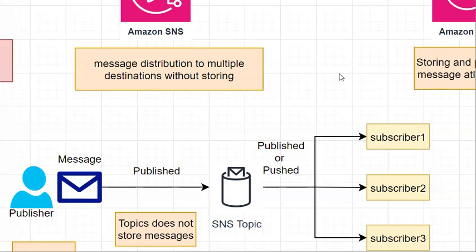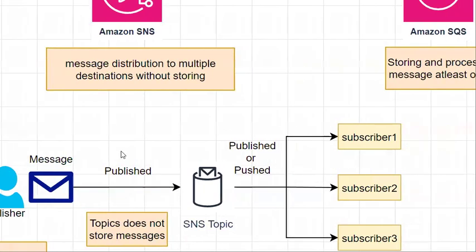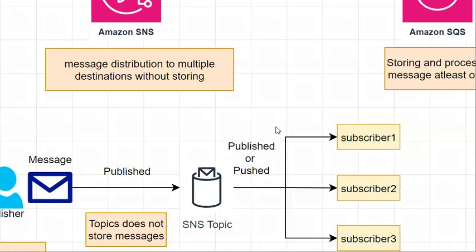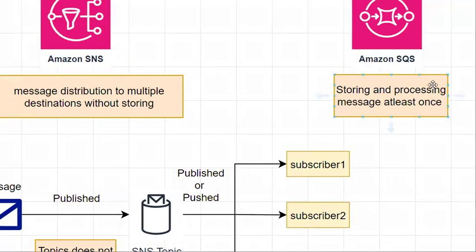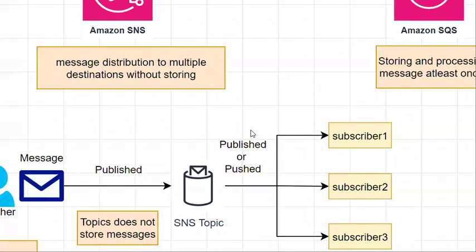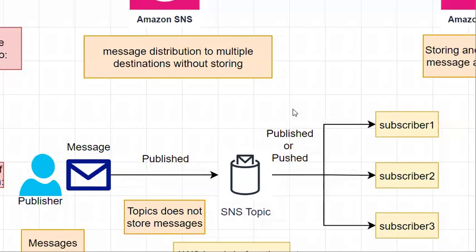One more important comparison between SQS and SNS is that the SNS topic does not store your message. It just acts like a buffer, whereas SQS will store your messages up to the retention period. In SQS, your message is processed at least once, but in SNS there is no guarantee for that.